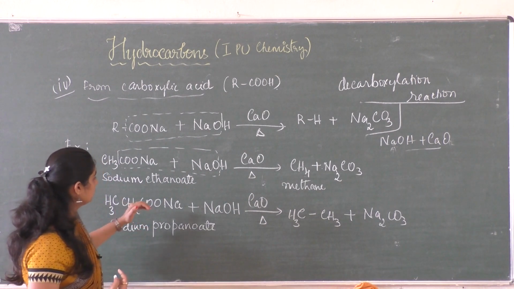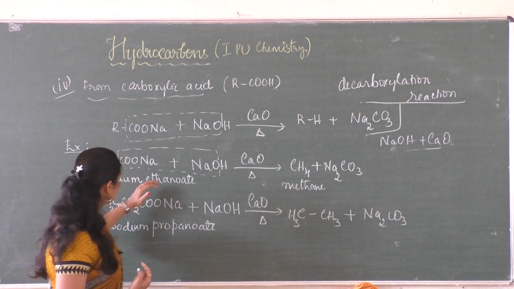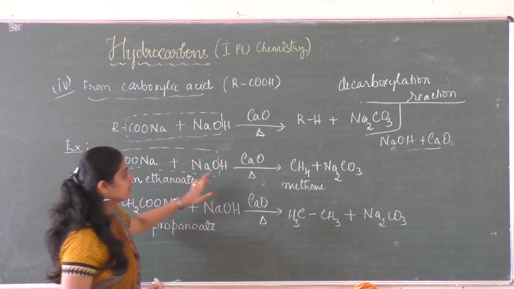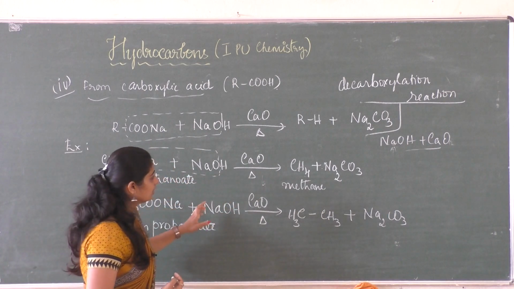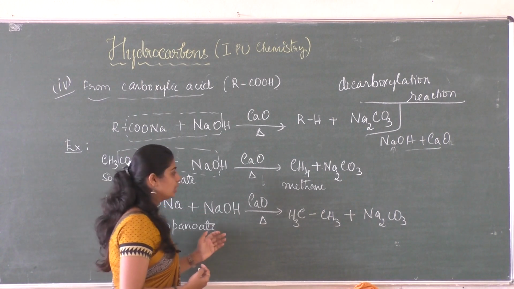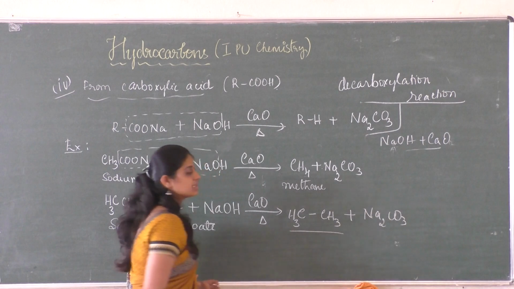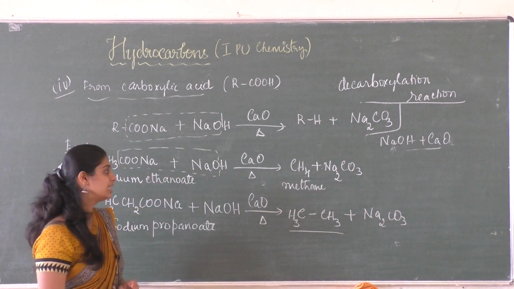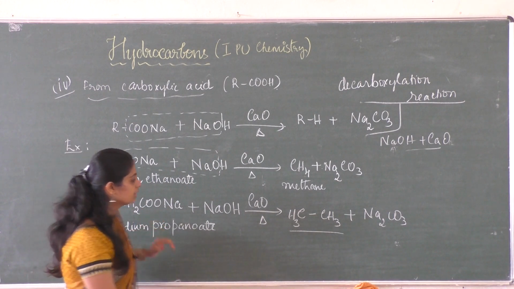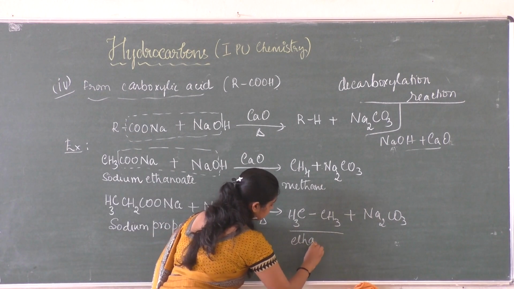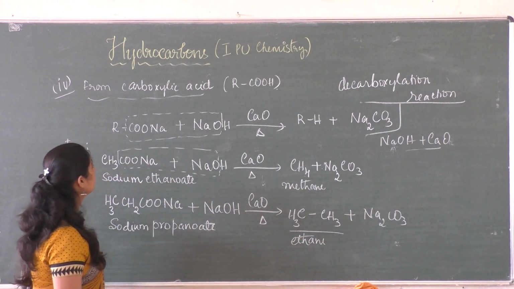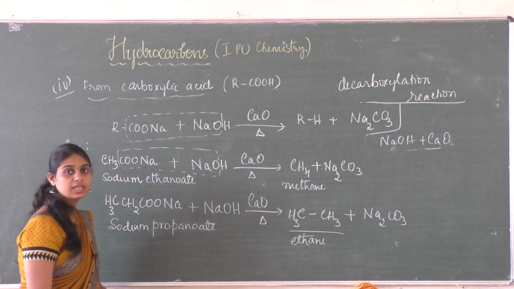So the statement of this reaction will be, when sodium salts of carboxylic acids are treated with soda lime, removal of carbon dioxide takes place from the acid group so as to form alkanes with 1 carbon atom less than that of the carboxylic acid. Clear? So we have got ethane. So this is another method of preparing alkanes from carboxylic acid.